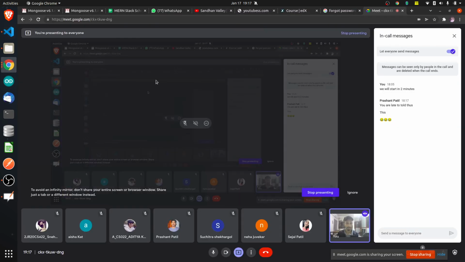Did you understand? You must have learned lots of new functions today. Partition function, count function, replace function. Replace is used to replace, partition is to partition. It gives a result of a tuple with 3 values. Then we learned about the count function, which is used to count the occurrences in a string.